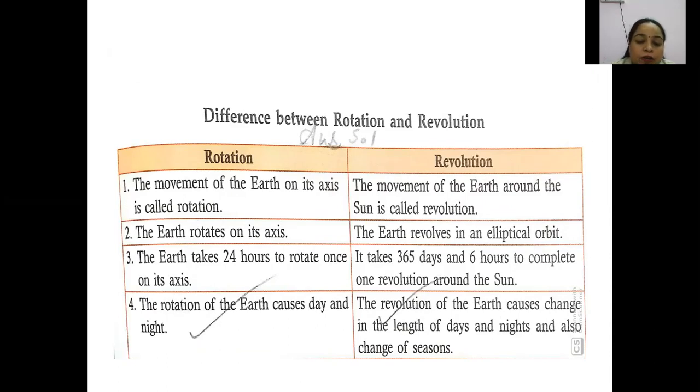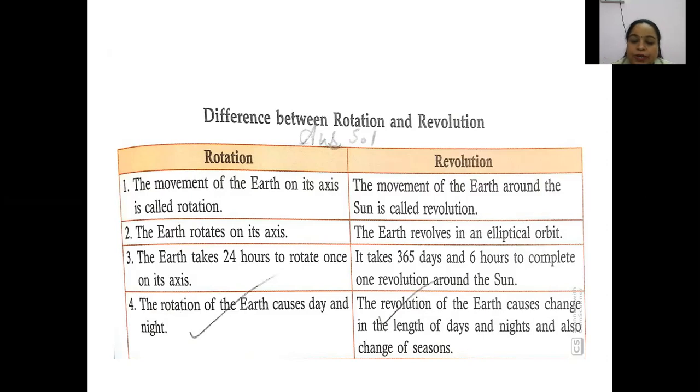The movement of the earth on its axis is called rotation. Now this is the important part, or we can say the conclusion part, the earth rotates around its axis. Okay, it continuously rotates like a top, around its axis, or you can call it around its needle.